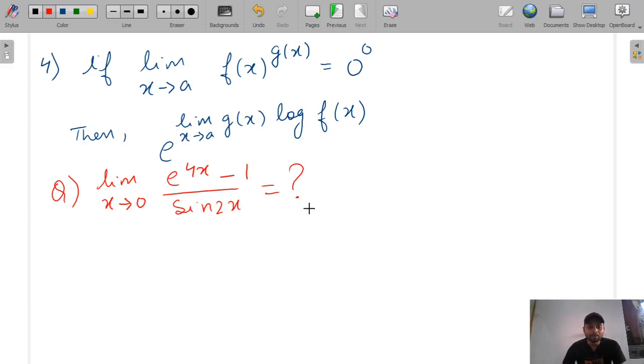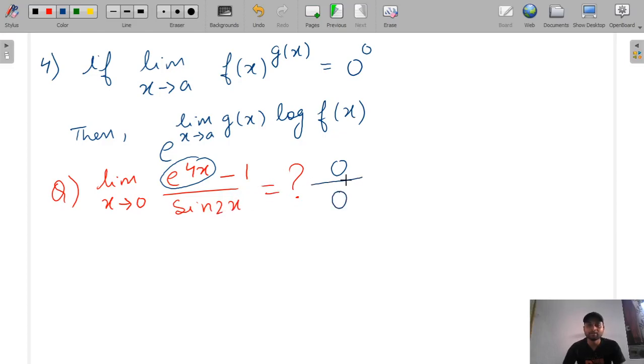For solving this kind of question, first of all we will see that if you put x is equal to 0 here, this term will become 1, and 1 minus 1 is equal to 0. If you put x is equal to 0 in the denominator, it will also become sine 0, that is equal to 0.